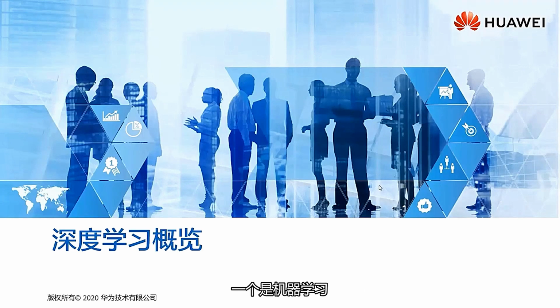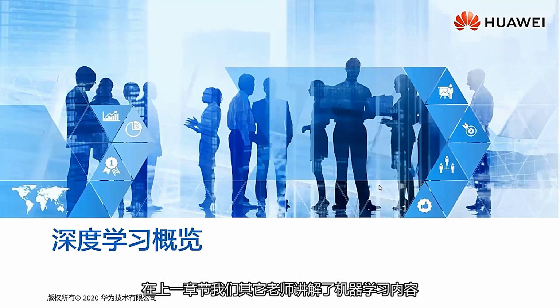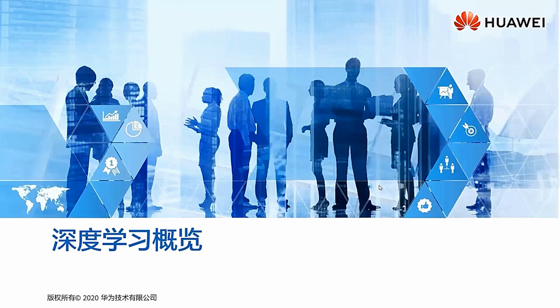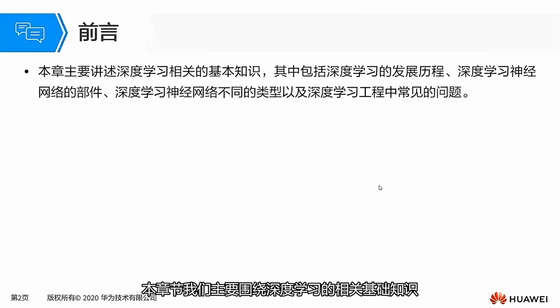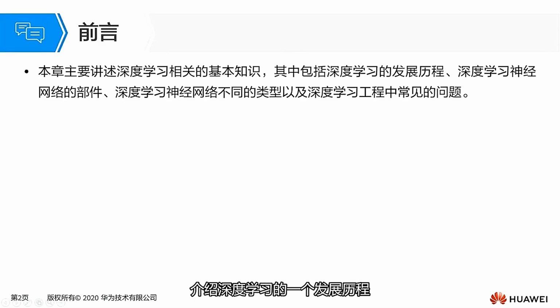Artificial intelligence has two core technologies. One is machine learning, and the other is deep learning. In the previous chapter, our other teachers explained the content of machine learning. In this chapter, we mainly focus on the fundamental knowledge of deep learning, introduce the developmental history of deep learning, as well as some important components of neural networks.